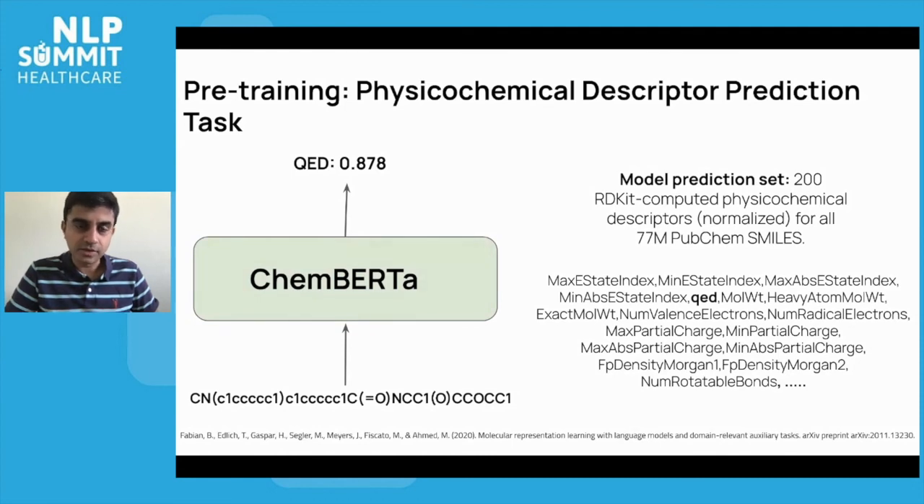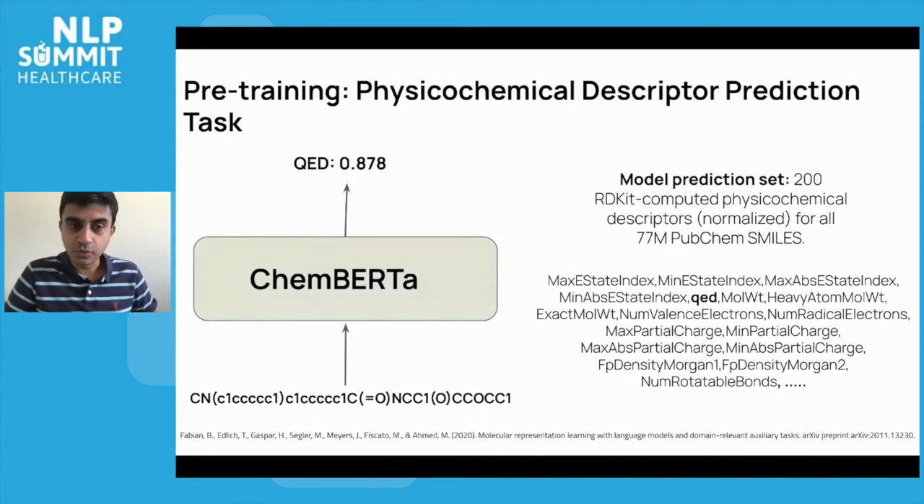This has been explored by a few papers. I think that we have a couple of citations here. And this goes back in the literature to a number of different works that have attempted to use this strategy. So we'd like to see if we can use this type of physicochemical descriptor to augment the pre-training in addition to the masked language modeling methods we've been using so far.